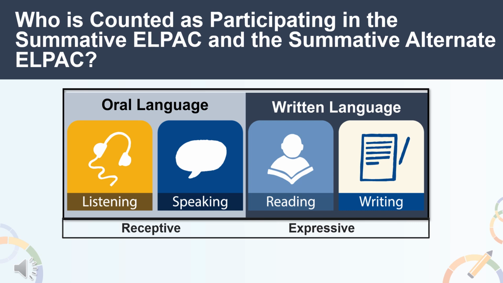EL students who log on to at least one domain in each composite are counted as participating in the summative LPAC. The oral language composite includes listening and speaking. The written language composite includes reading and writing. Similarly, for the summative alternate LPAC, EL students must be administered at minimum one receptive item, which includes listening and speaking, and one expressive item, which includes reading and writing, from anywhere within the assessment. Please note that a mark of no response is also considered a valid response and therefore counts as a completed item.